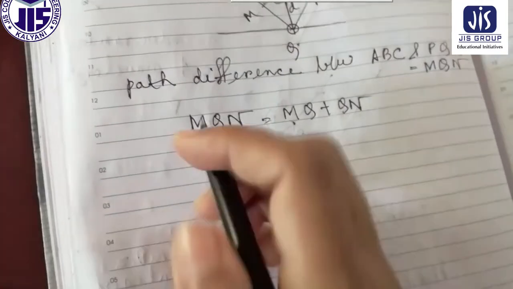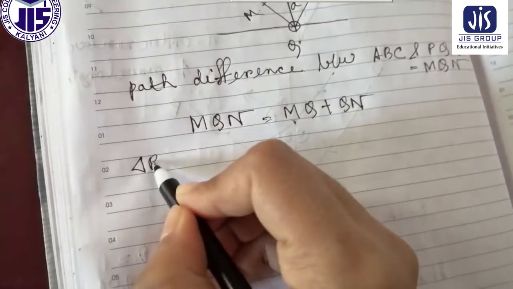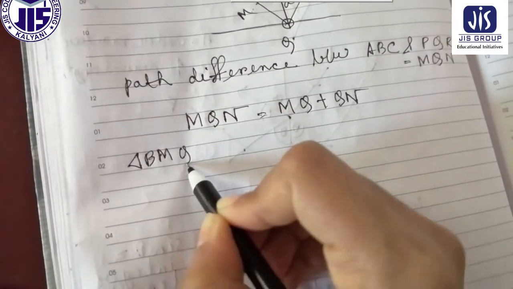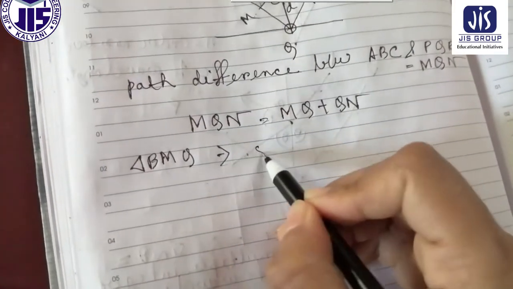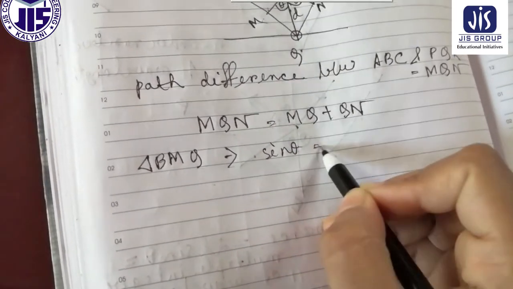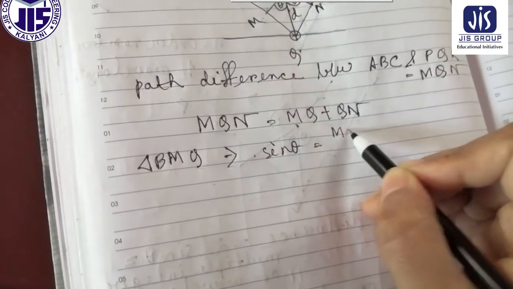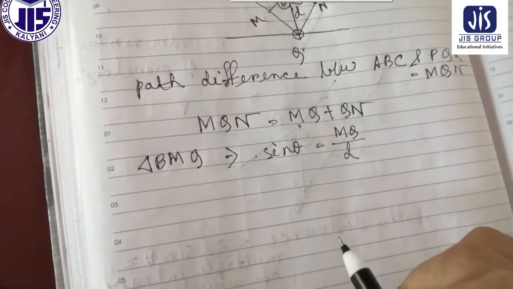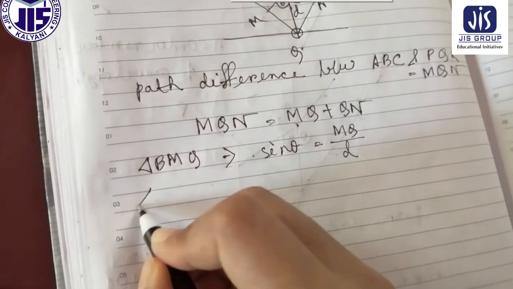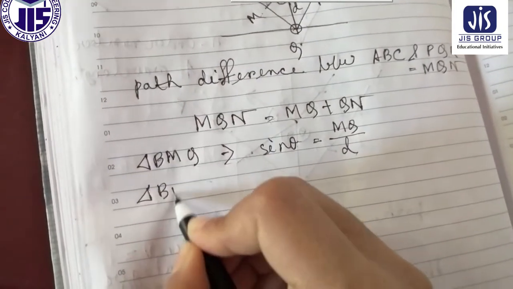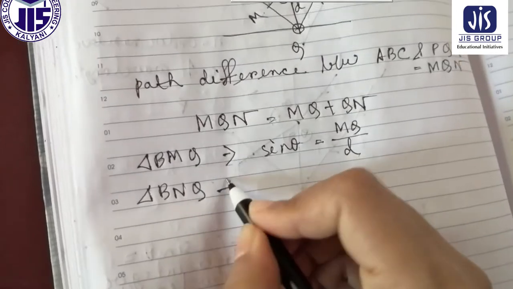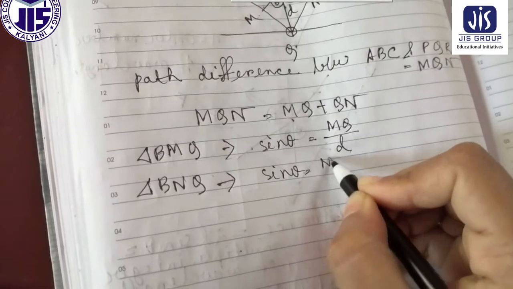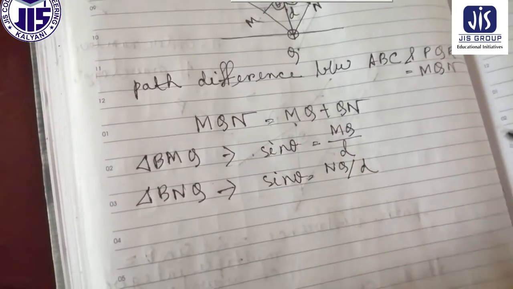Now, from the triangle BMQ, we can write sin theta is equal to MQ by d, and also from BNQ, we can write sin theta equal to NQ by d.